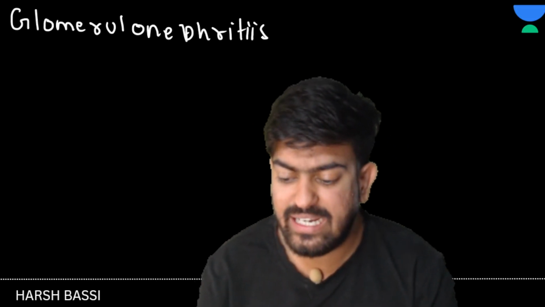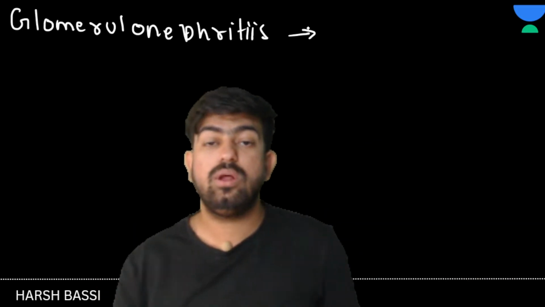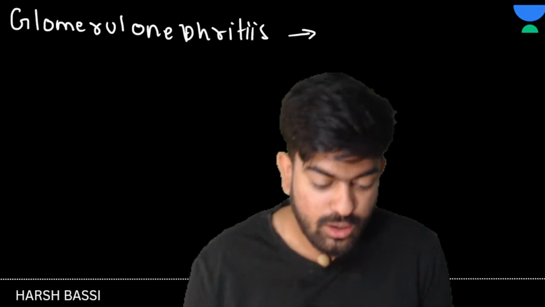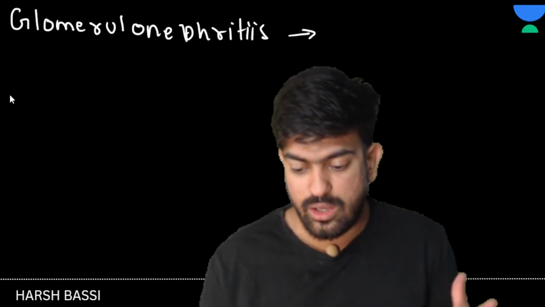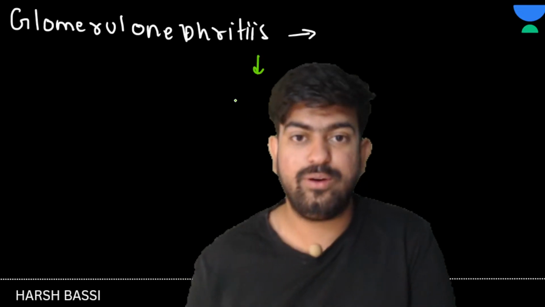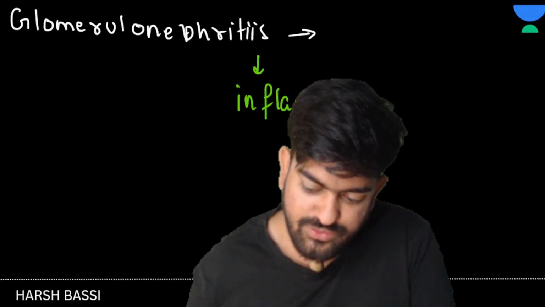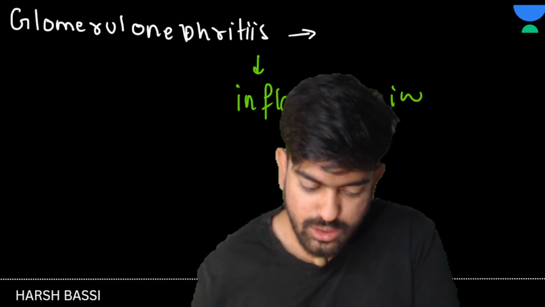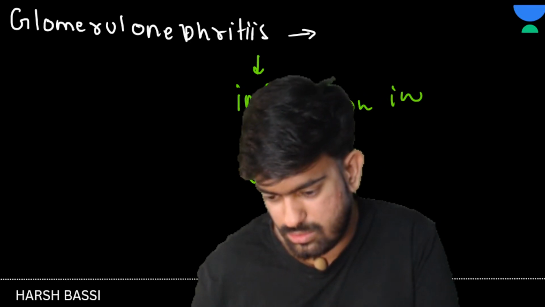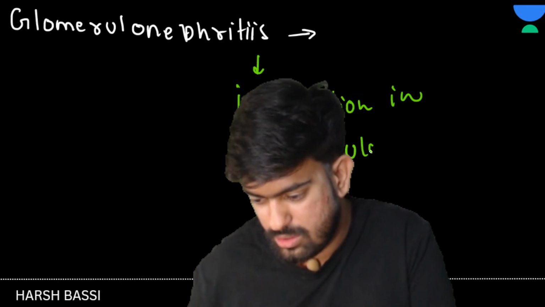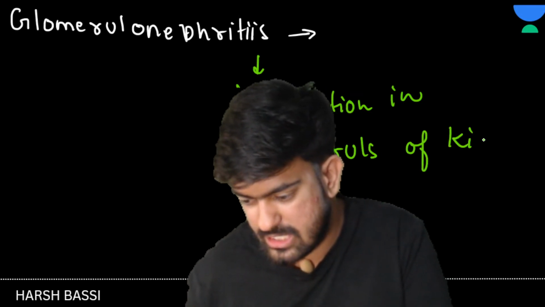See, enteritis is what? Inflammation in the intestine. Glomerular nephritis will be inflammation in the glomerulus of the kidney. Okay, chalo.